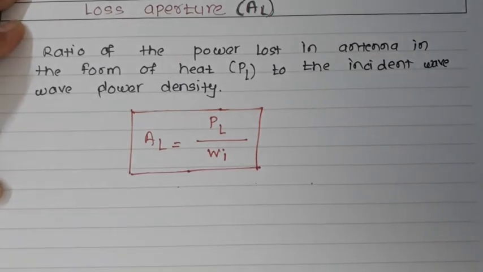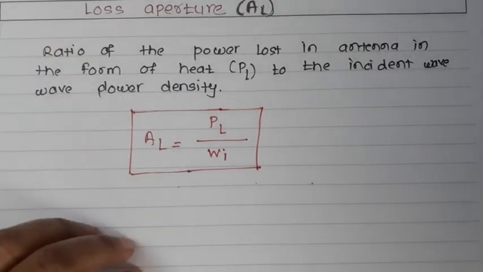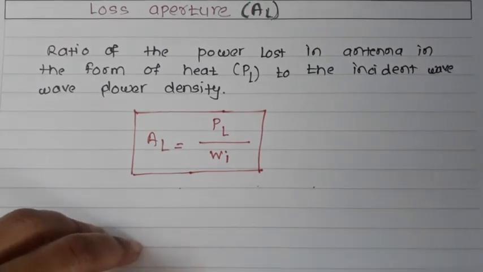The next term is the capture aperture, which I'll define mathematically.